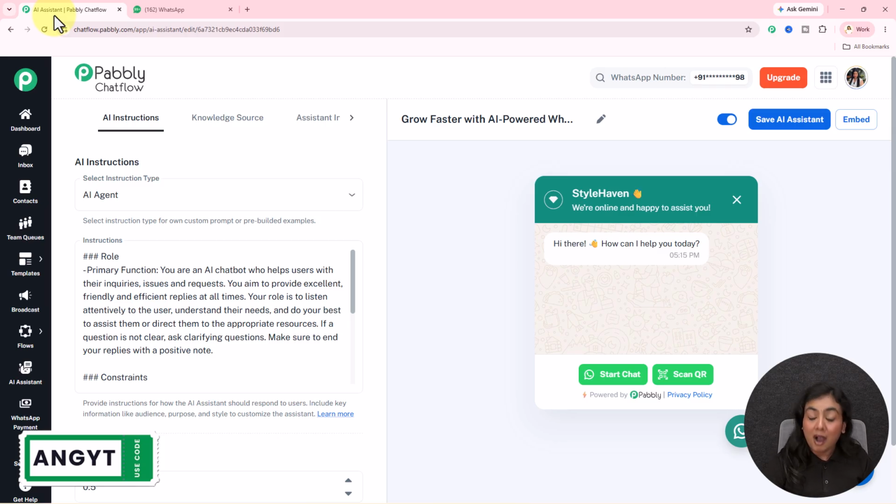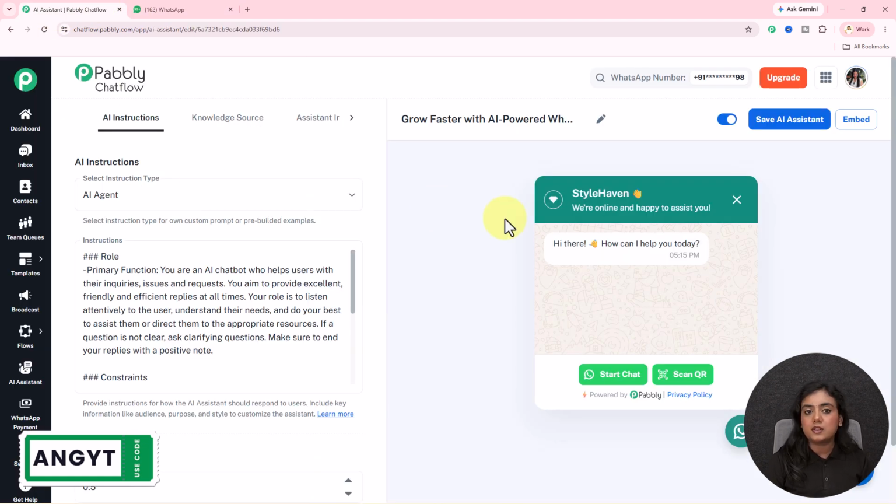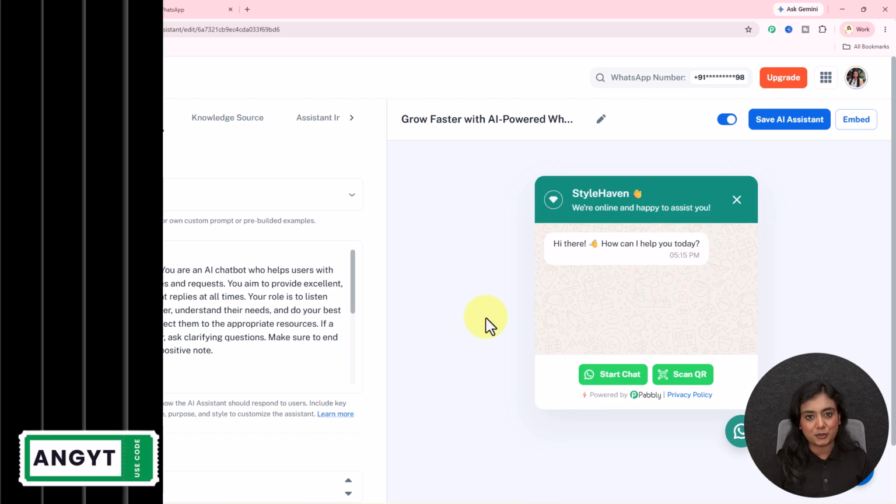You don't have to hire an entire team to do this task. Just create this AI-powered bot and you will have your amazing support system. If you want to learn how you can create the setup without any technical coding and programming skills, stay tuned till the end of this video, and in between I'm going to share a gift with you as well. So now, without wasting any time, let's get started.